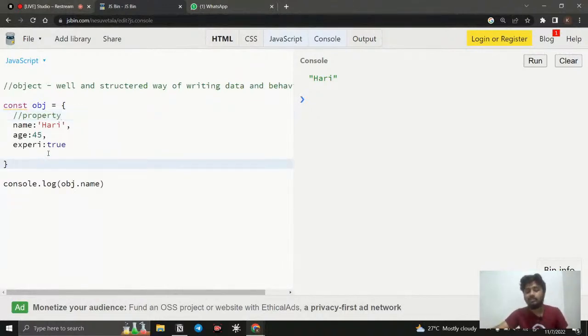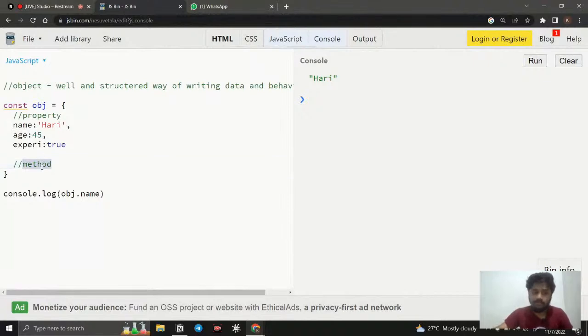Let's see, there is another thing inside also. Inside that we can create a method. So what is meant by a method? Before we know what a method is, we need to know what functions are. A function is nothing but a block of code, and when someone calls it, it gets executed. Until someone calls it, the code is not executed. If no one is calling it, then the code is not going to execute.